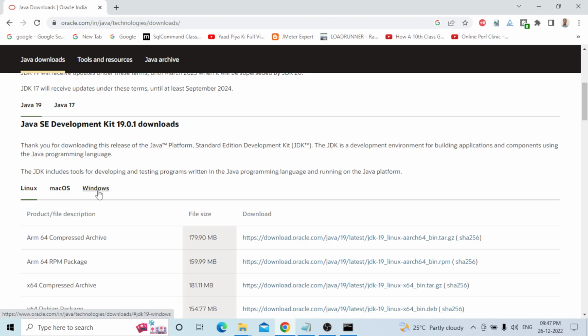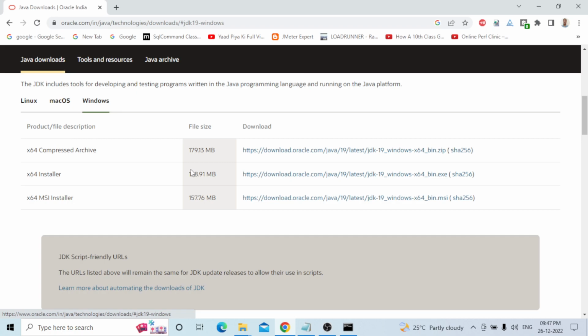Most people will use the Windows flavor. Coming to Windows, there is a 64 installer, right? You can see this is our version. Download from oracle.com, Java 19 latest JDK 19 Windows 64 bin.exe.